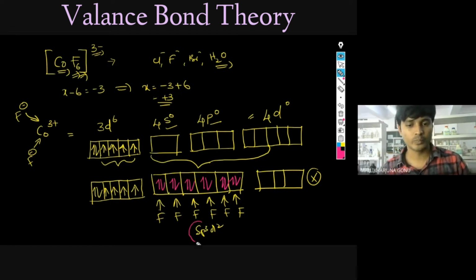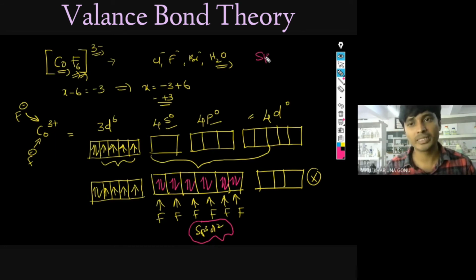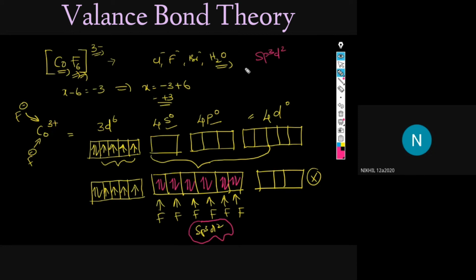So sp3d2. Now Rohini, can you hear me, Rohini? Hybridization of this complex is sp3d2. Rohini. Nikhil, can you hear me? Yeah. Nikhil.